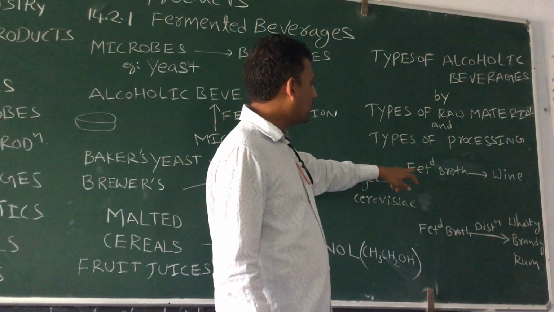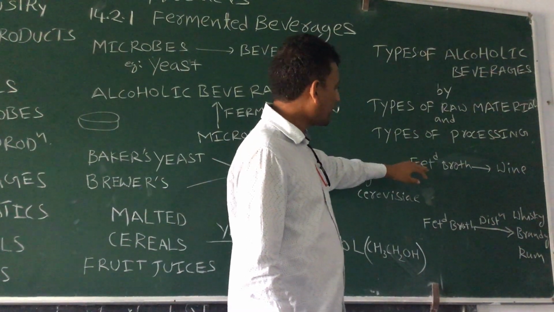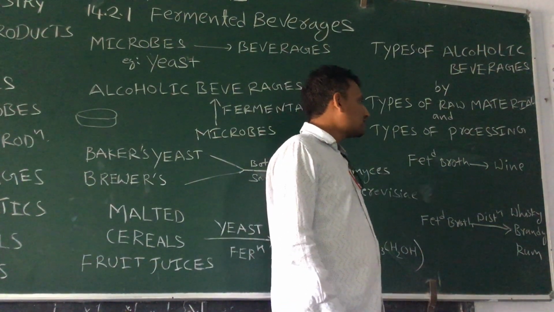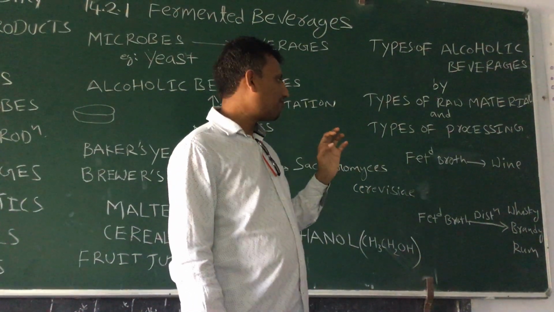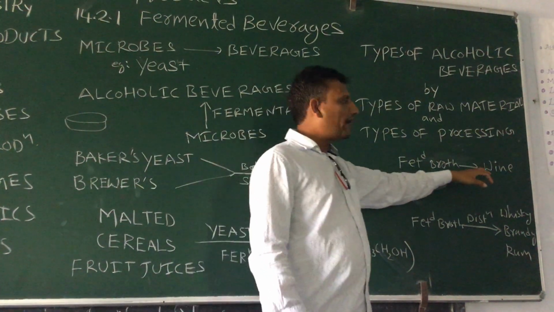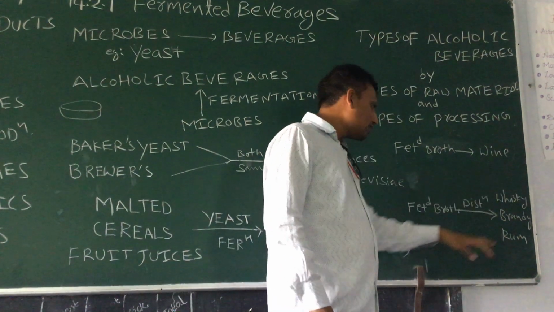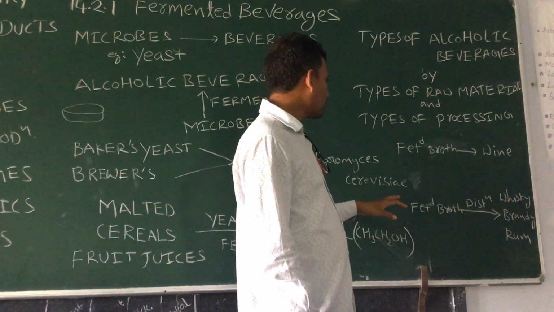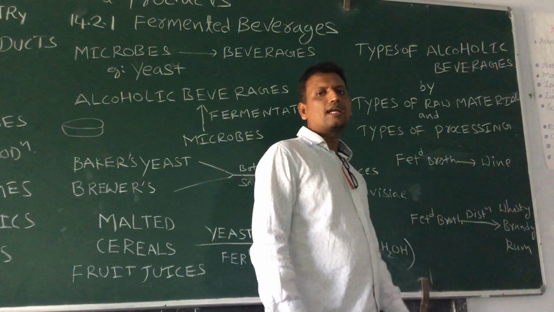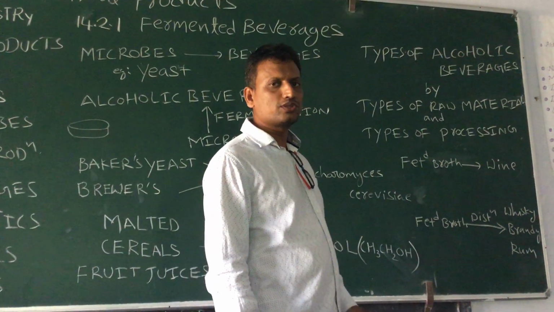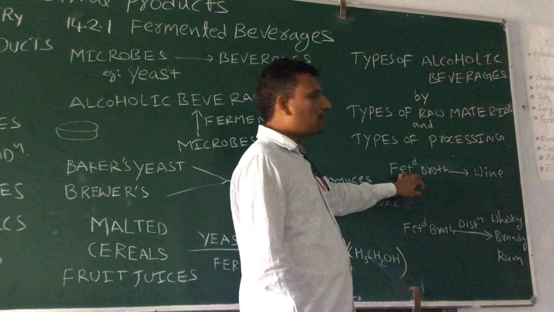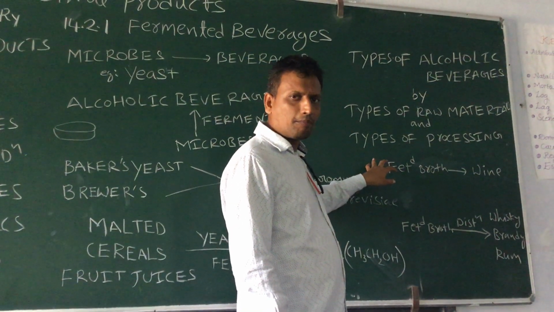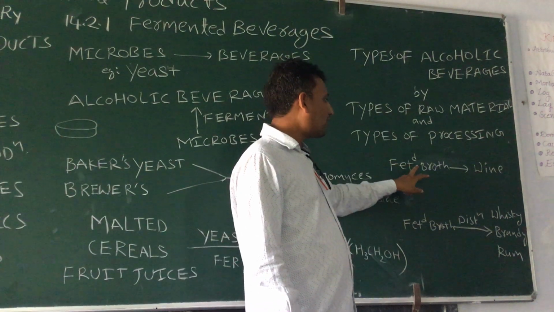So for example, I am giving here the fermented broth. From fermented broth, wine is produced. You know that for producing wine, generally grape juices are used, or any fruit juices. Fruit juices are first fermented with the help of yeast. Then this is called fermented broth.